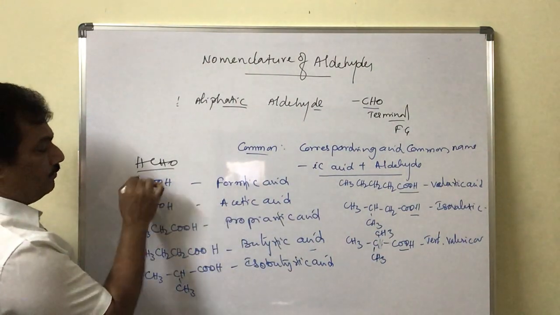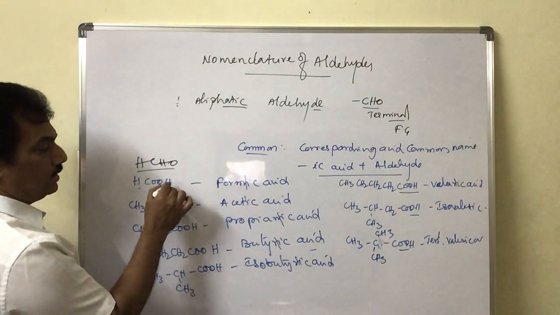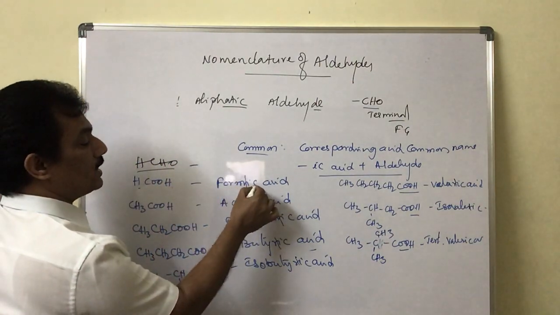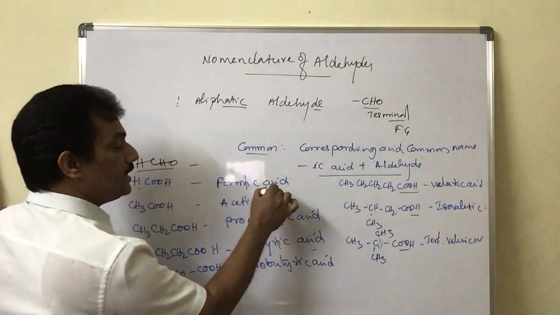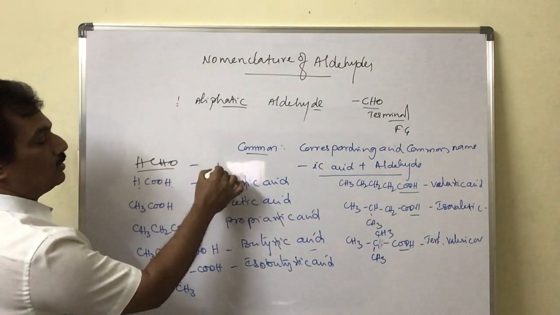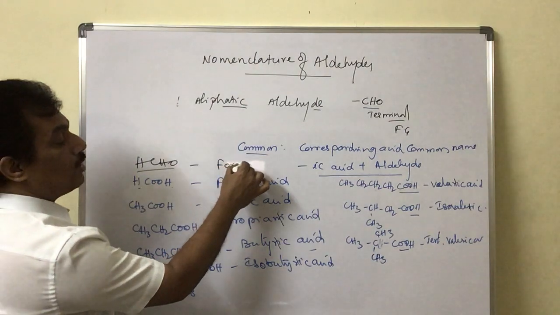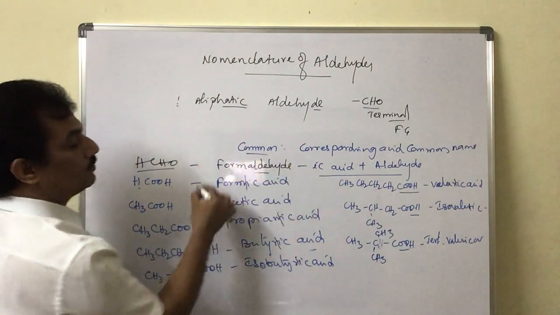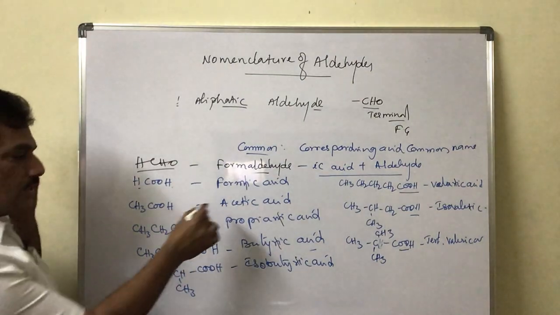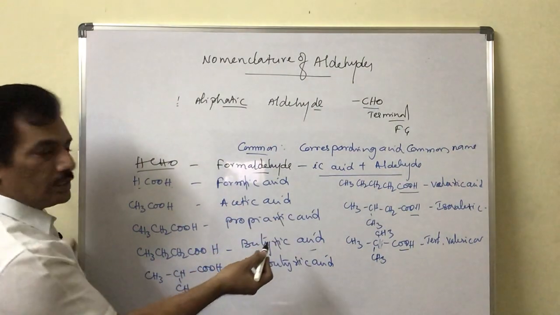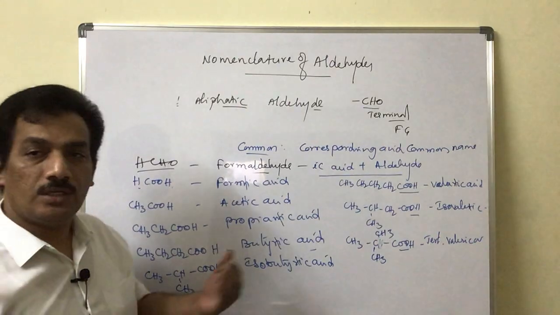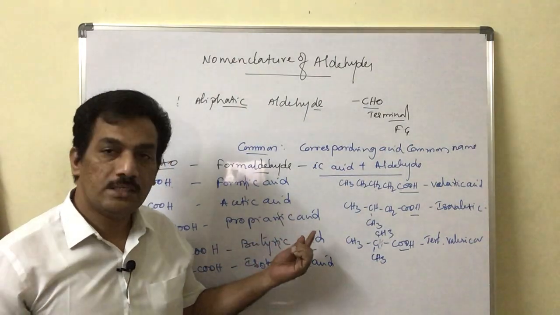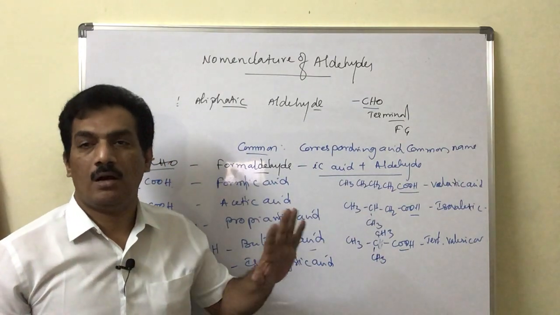Formic acid is HCOOH. Now when it is HCHO, formic acid minus ic acid plus aldehyde, totally what we get is formaldehyde. Similarly, acetic acid minus ic acid plus aldehyde gives acetaldehyde. Propionic acid minus ic acid plus aldehyde gives propionaldehyde.